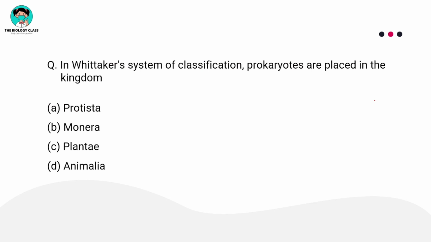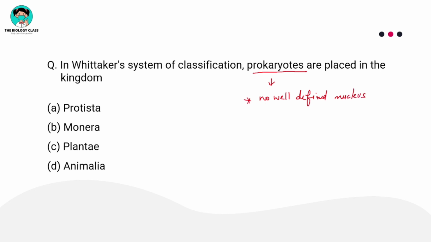First question: in Whittaker system of classification, prokaryotes are placed in kingdom what? If you go by R.H. Whittaker's 5 kingdom classification system, where will you put the prokaryotes? What are prokaryotes? Those having no well defined nucleus.